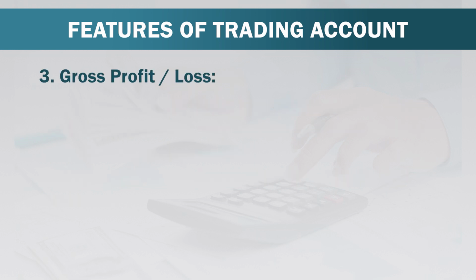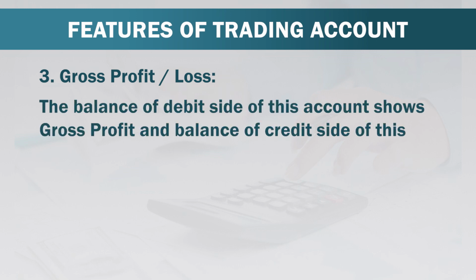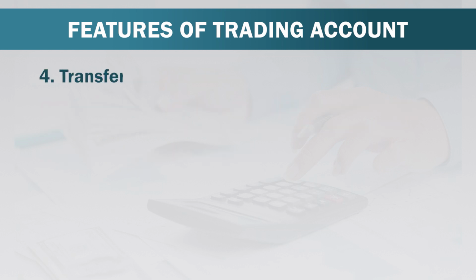Gross profit and loss. This is third feature. The balance of debit side of this account shows gross profit, and balance of credit side of this account shows gross loss. Fourth characteristic is transfer of differences.